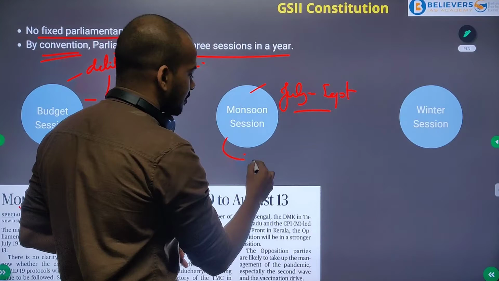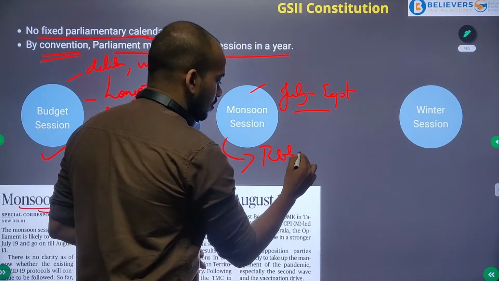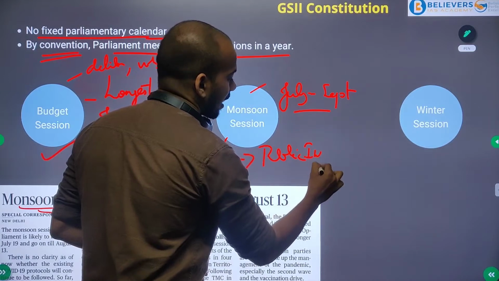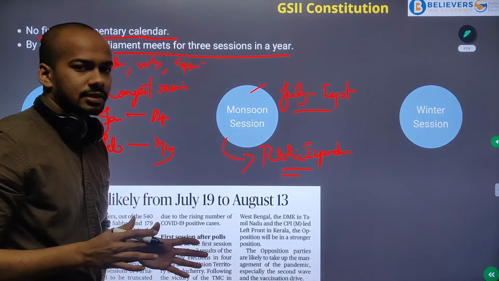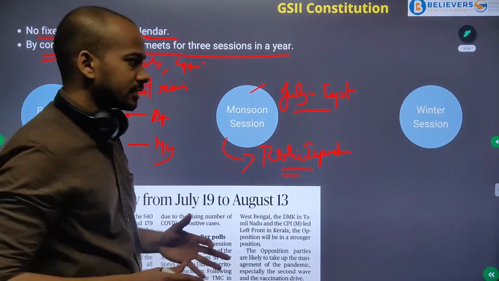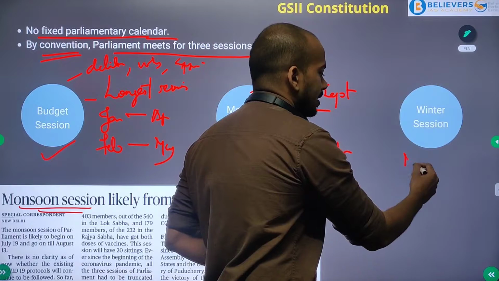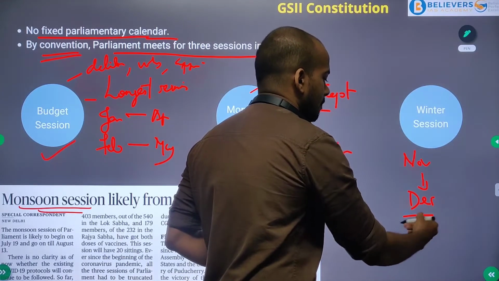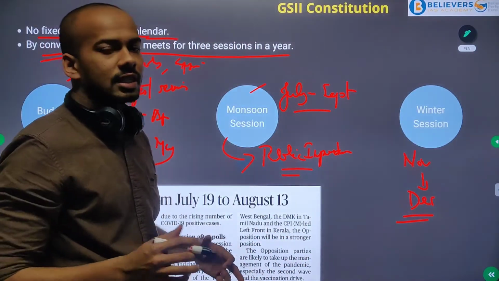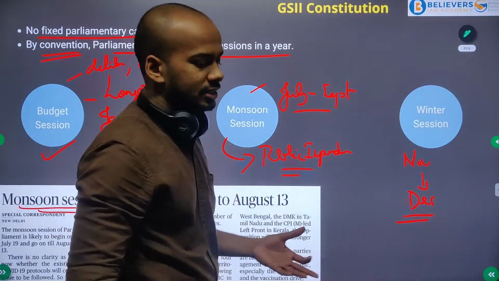During this time, those matters of public importance which require the attention of the lawmakers will be taken up for discussion in the monsoon session. And the third one is the winter session, and this happens from mid-November to mid-December. What has not been discussed before in the session will be taken up in the winter session.